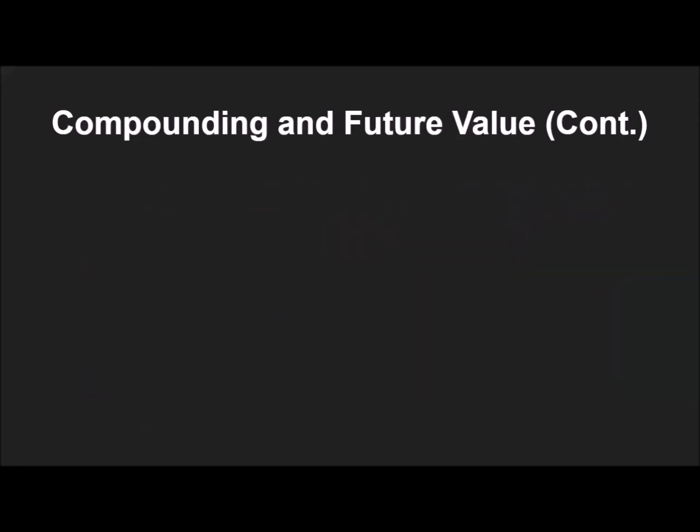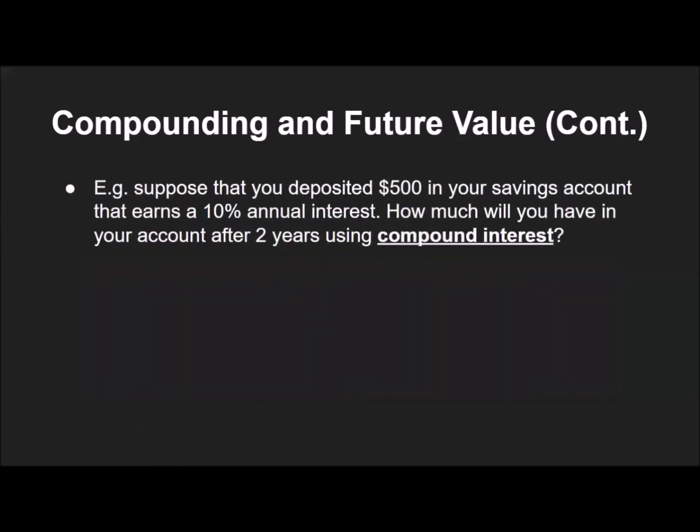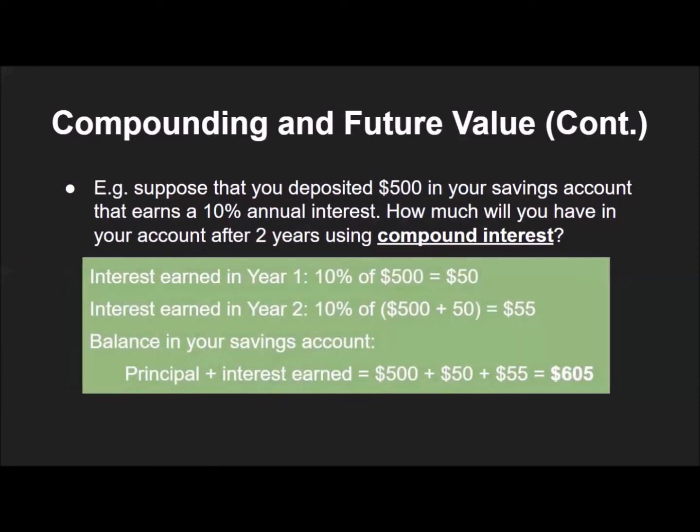Now, let's look at compound interest. Suppose that you deposited $500 in your savings account that earns a 10% annual interest. How much will you have in your account after 2 years? With compound interest, you will earn $50 for the first year. For the second year, you will make 10% interest on top of the $50 you earned in year 1.